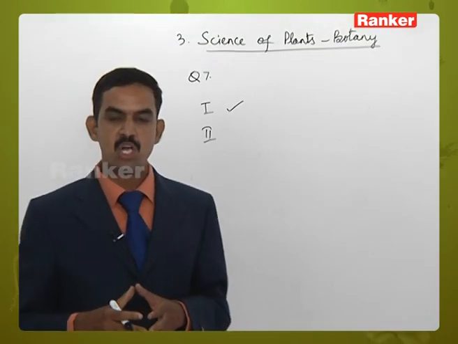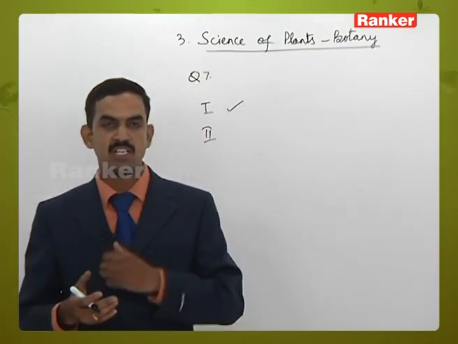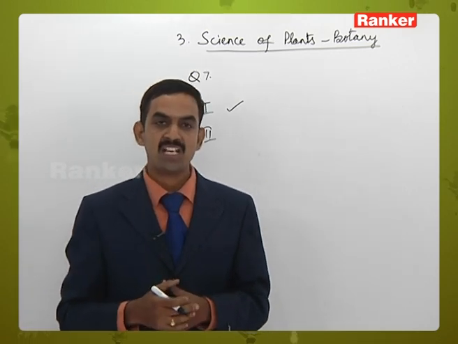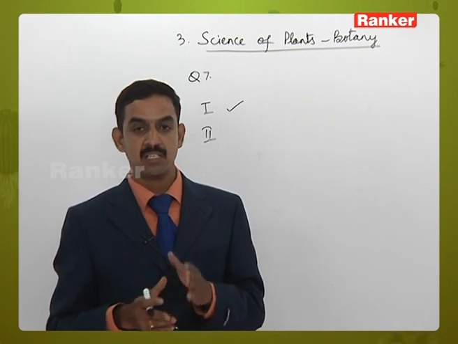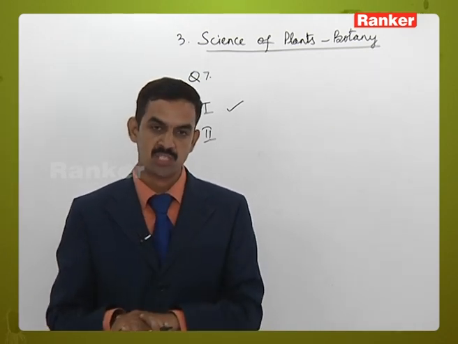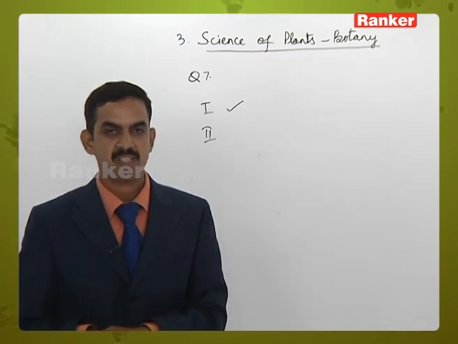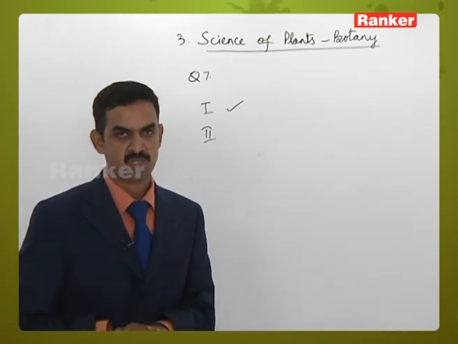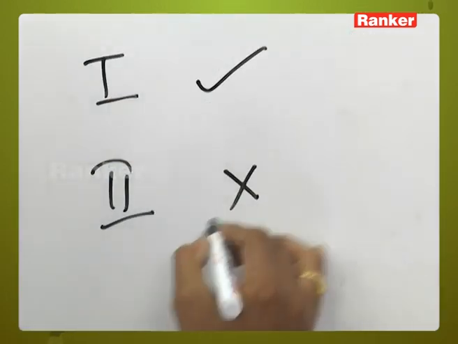Second one, paleobotany, study of pollen grains and F.W. Went is given. Paleobotany means the study of plant fossils, but here it is given as a study of pollen grains. Study of pollen grain is palynology, and F.W. Went is a scientist who is concerned with the study of the role of auxins. So nowhere are the three related, so that is incorrect.